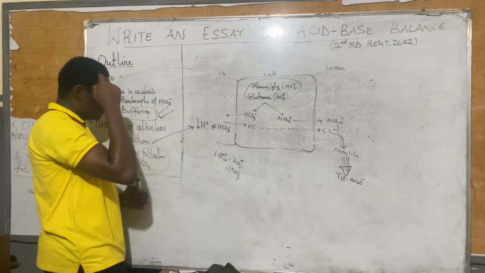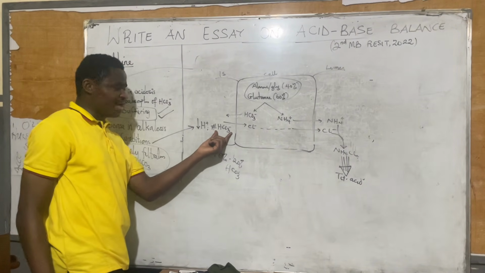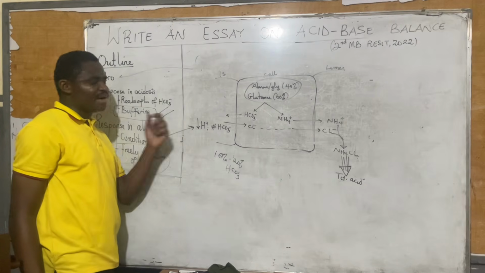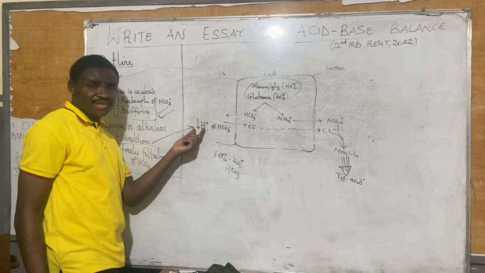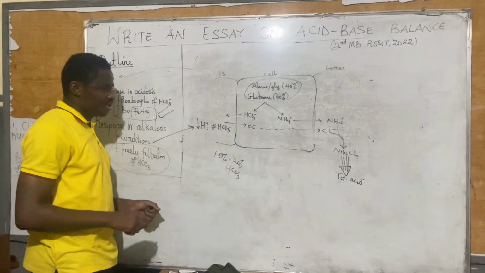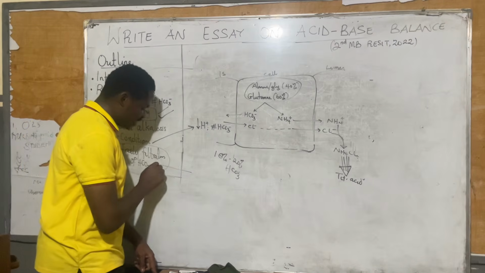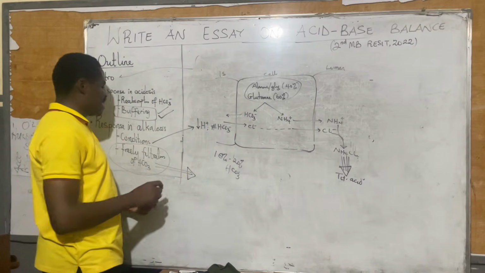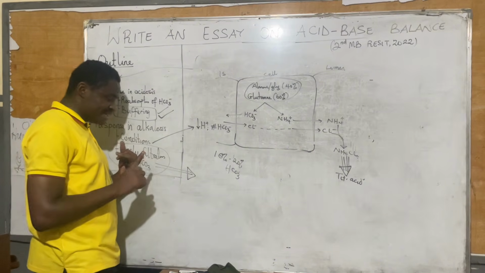That's the first point you should make as a condition, because whenever we want to reabsorb HCO3 minus, we need hydrogen ion. So in people with alkalosis where there is a fall in H plus, it becomes difficult to reabsorb HCO3 minus.